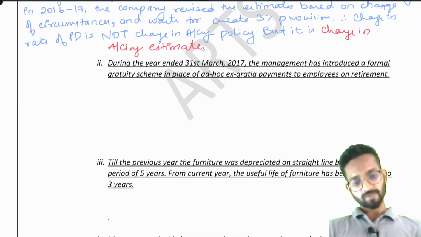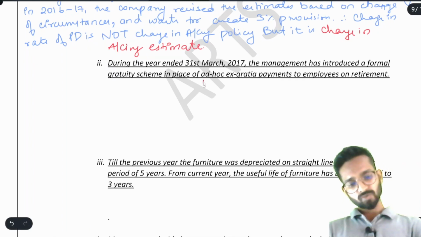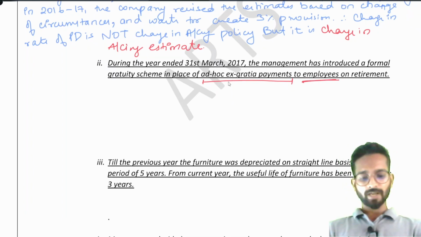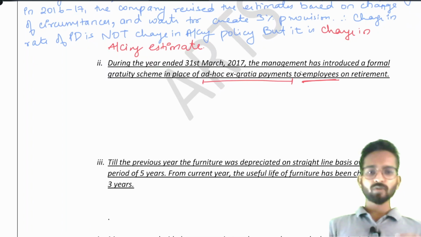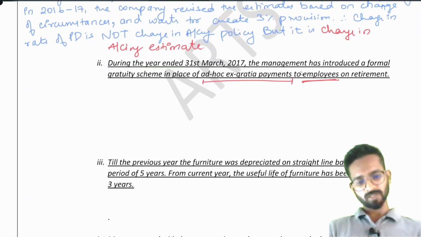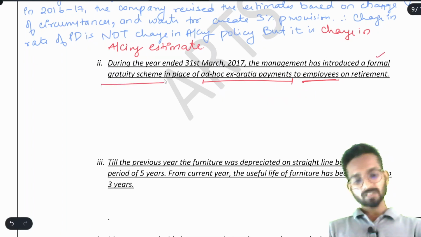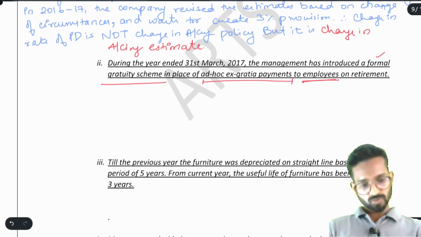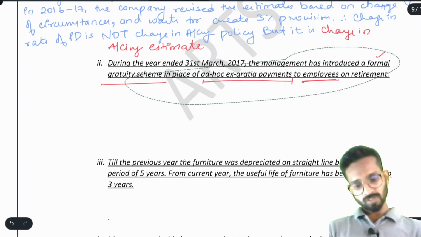Scheme in place of ad hoc ex gratia payments to employees on retirement. See, what you have to understand. First, they used to pay employees on retirement ad hoc ex gratia payment, means whatever the management feels good, it will provide the money. Now they are introducing a formal gratuity scheme to pay the money on retirement. Understood? So, is it the change in the accounting policy?